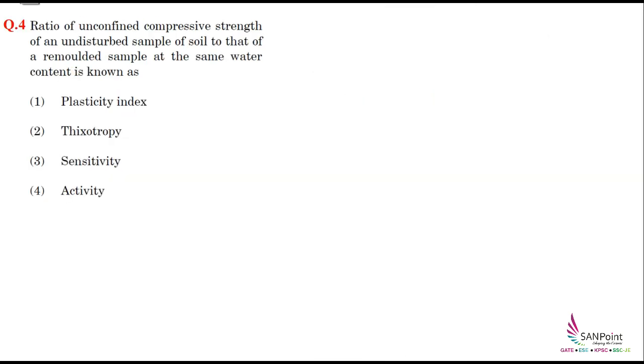This question is quite simple. They have simply asked the formula. We have to tell what is the ratio of unconfined compressive strength of an undisturbed soil sample to that of the remolded sample. We know that sensitivity is basically a property of the soil which tells how much strength the soil is going to lose when it is disturbed or remolded.